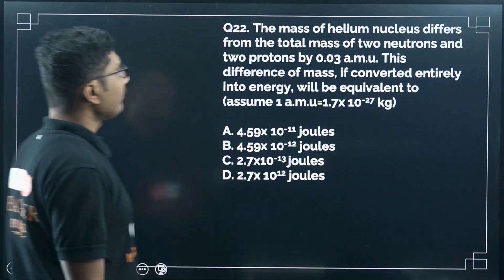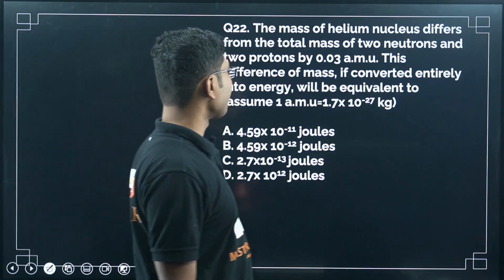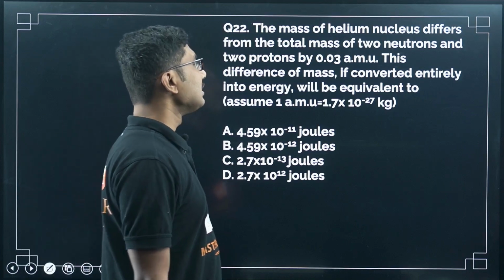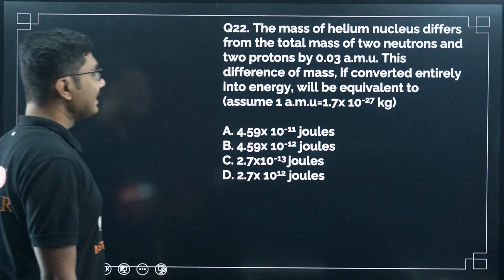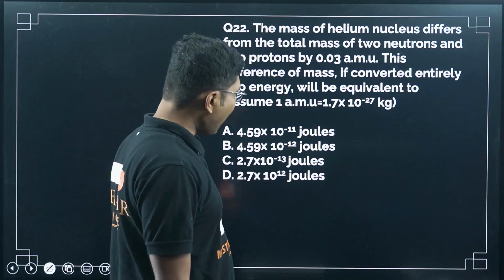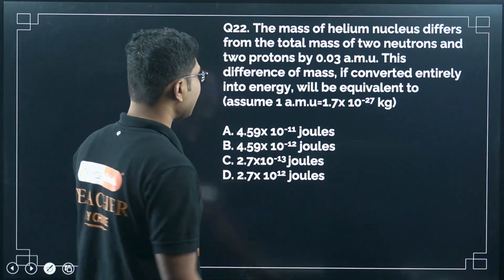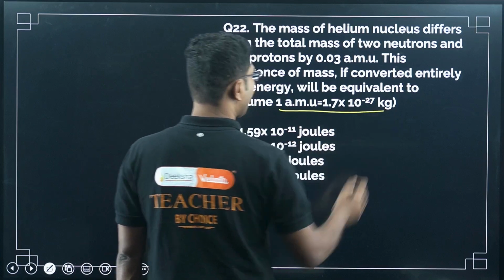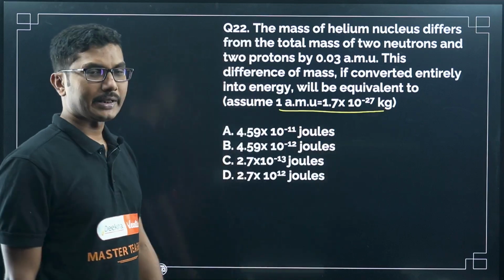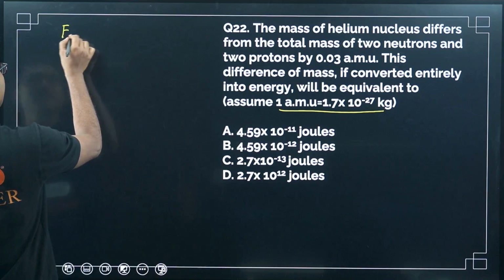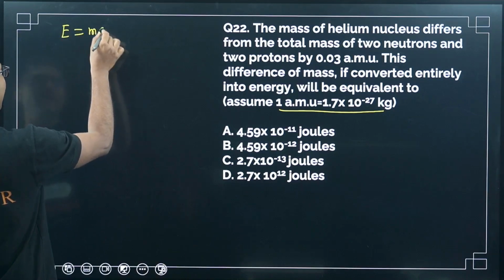The mass of a helium nucleus differs from the total mass of 2 neutrons and 2 protons by 0.03 mu. This difference of mass, if converted entirely into energy, will be equivalent to what? Here they have given 1 amu is equal to 1.7 times 10 to the power of minus 27 kilograms. We know from Einstein's equation that E equals mc squared.